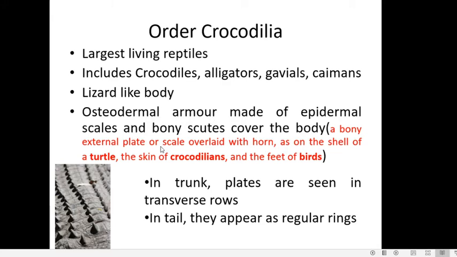So such a plate is called a scute, and these epidermal scales are also overlaid with the bony plates called scutes. So it is a covering around the body which will prevent evaporative water loss. It is an adaptation for a terrestrial mode of life. In the trunk region of crocodiles, we can see that the plates are arranged as transverse rows, and in the tail region they will appear as rings.